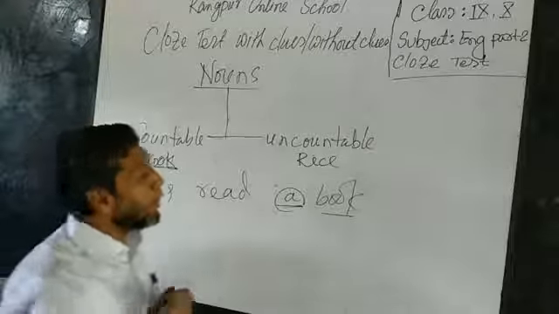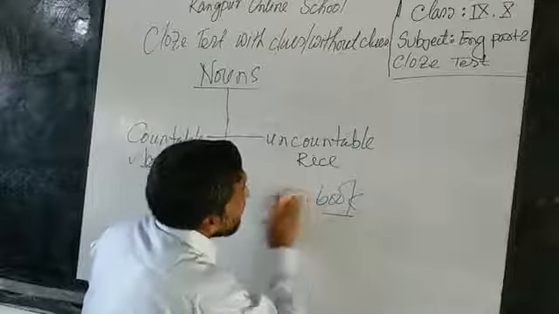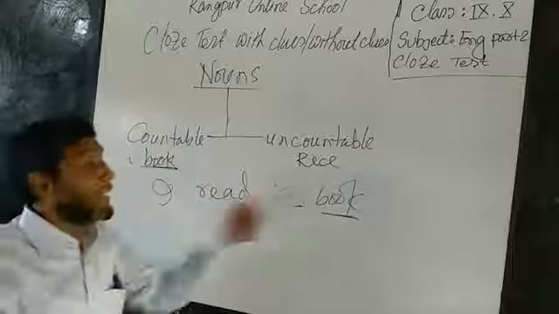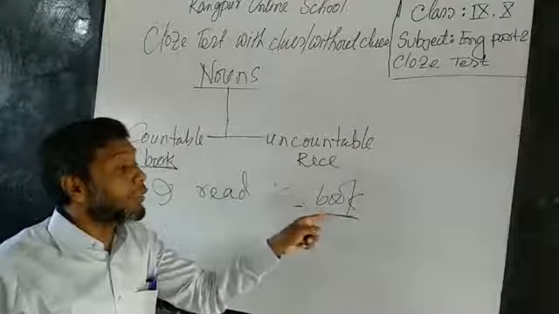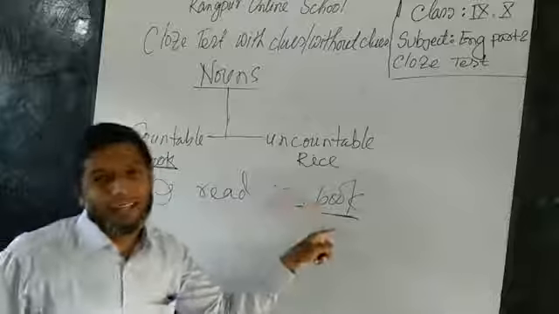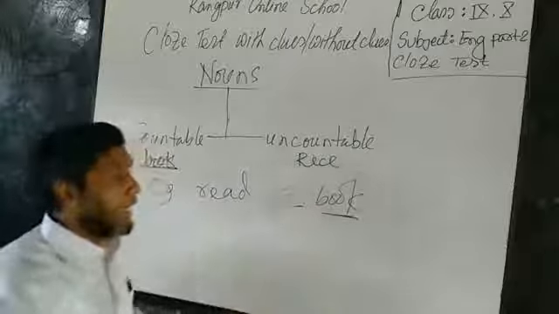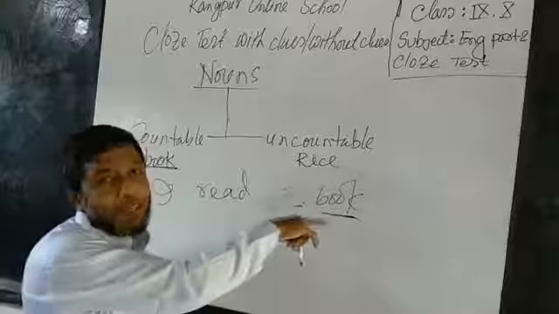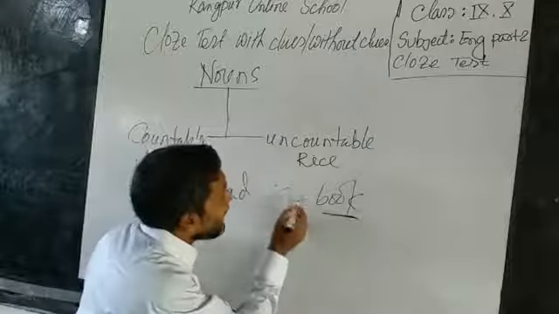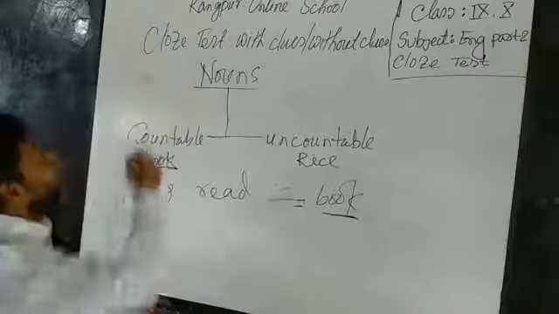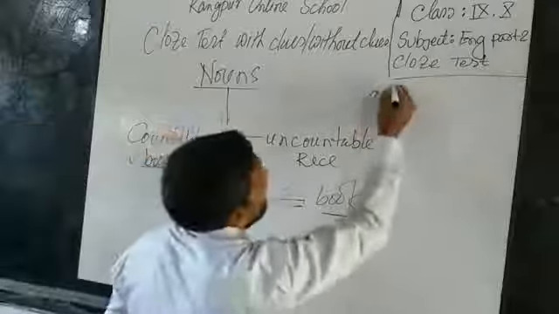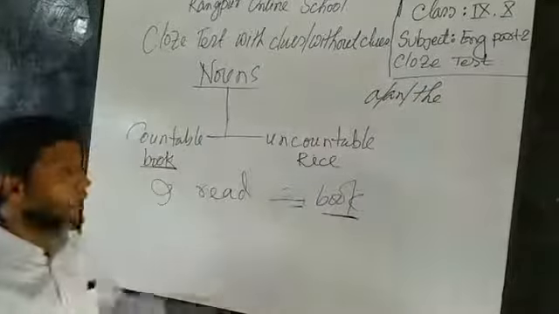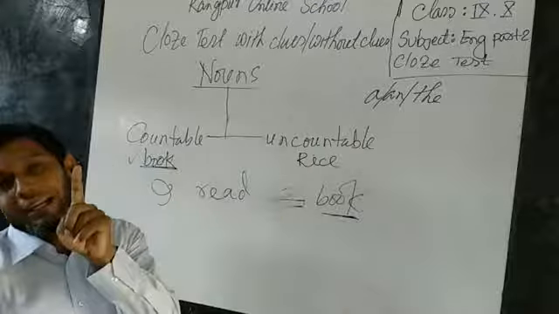So what is this? This is a countable noun. I know the characteristics of this noun. This noun cannot be used alone in a sentence. So grammar is telling that as it's a countable noun, if I would like to use this word in a sentence, before it I must use a, an, or the. Otherwise, the sentence will not be the right one.